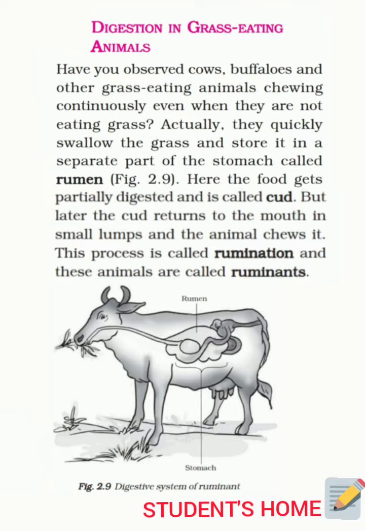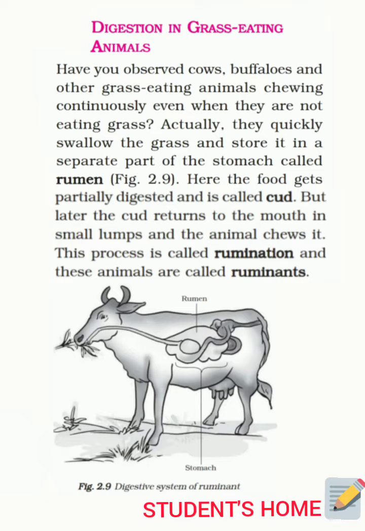Here the food gets partially digested and is called cud. Cud is basically the food which has been just swallowed after chewing, and it is not much broken down. It is directly swallowed as soon as they have a grip on the grass. But later the cud returns to the mouth in small lumps and the animal chews it. This process is called rumination, and these animals, which show rumination, are called ruminants.